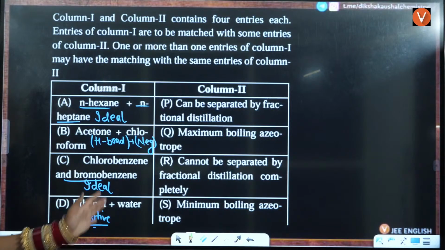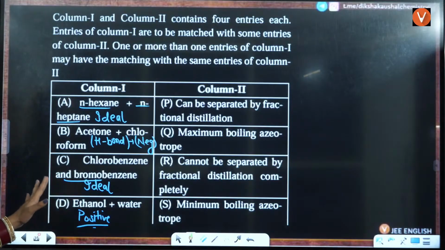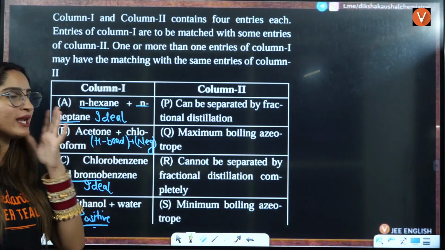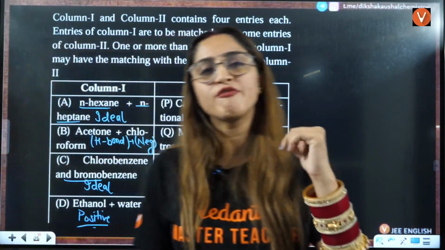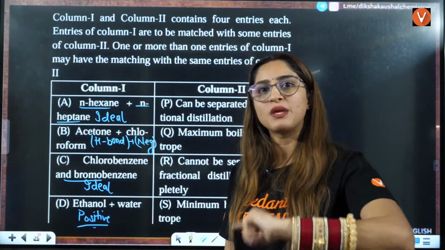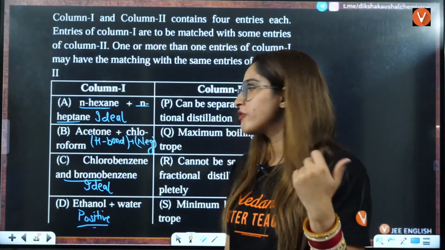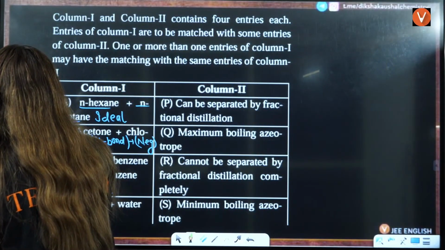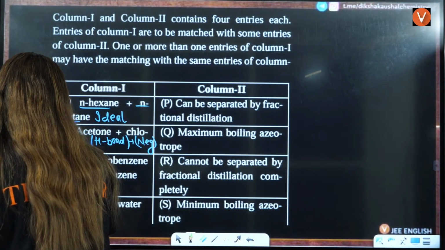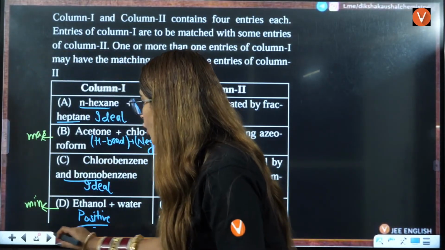Now, can be separated by fractional distillation, maximum boiling azeotrope. Firstly, you have to see the options also here. But I'll tell you, hydrogen bonding, negative deviation means the pressure is less. Pressure is less means the boiling point will be more because they are inversely proportional. So this is going to be a maximum boiling azeotrope. This is going to be a minimum boiling azeotrope. That is opposite.